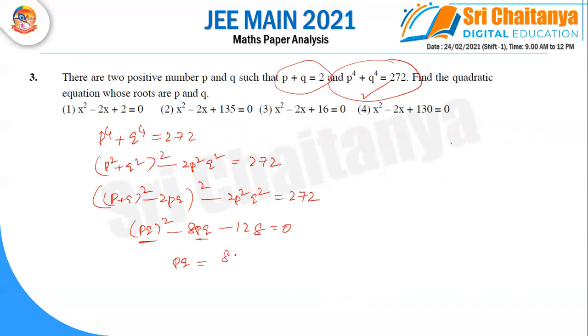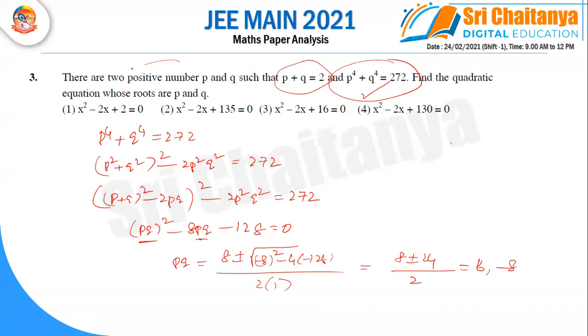So we are applying that condition, minus b plus or minus root of b square minus 4ac. It is minus 8 whole square, 4 into minus 128, by 2 into a. After calculating, you get 8 plus or minus 24 by 2. So finally you will get 16 comma minus 8. But what is the condition? Those 2 are positive numbers, so PQ value is 16. The product of the roots is 16, in which option? Product of the roots is 16 in the third option.